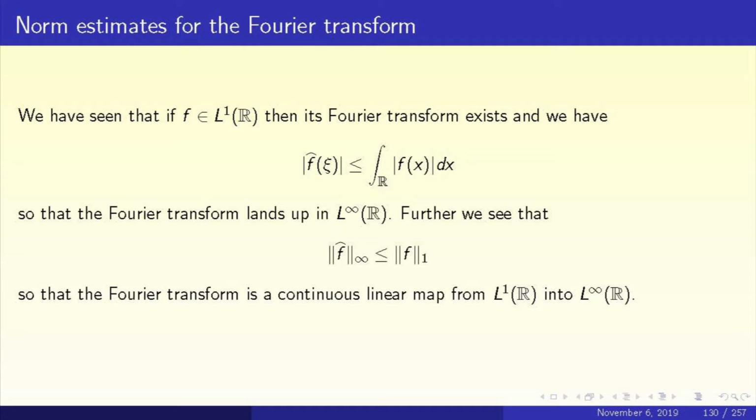So this was easy, that the Fourier transform takes L1 to L infinity. Can we say something more about this? It turns out that L infinity is too big. The Fourier transform doesn't map onto L infinity, it maps into L infinity. So let's see how to prove that. Let us look a little more carefully. What more can we say about the Fourier transform?